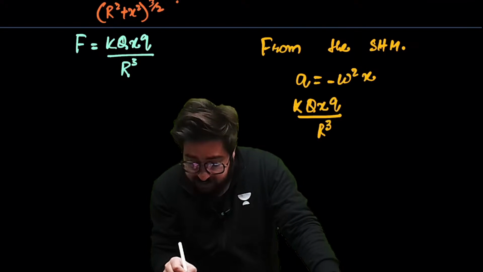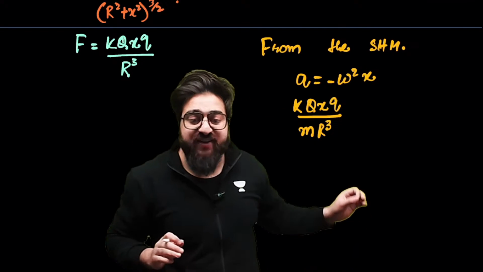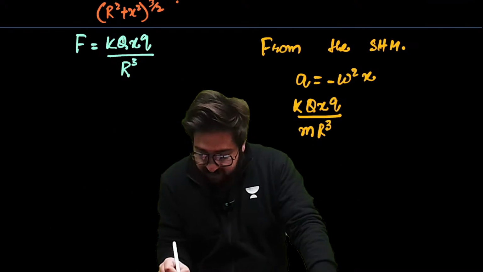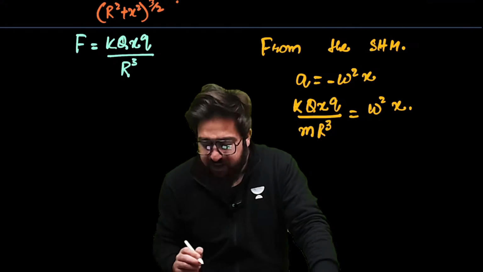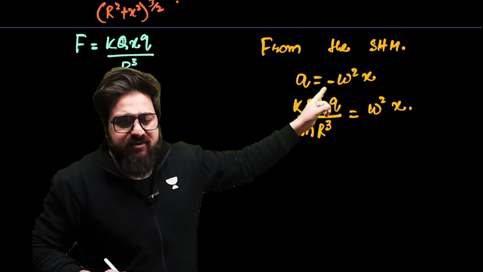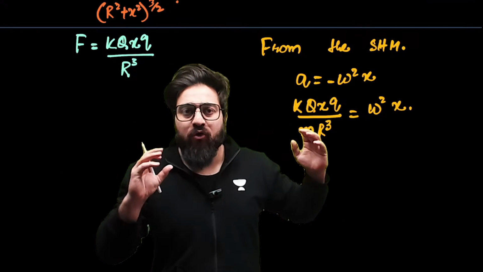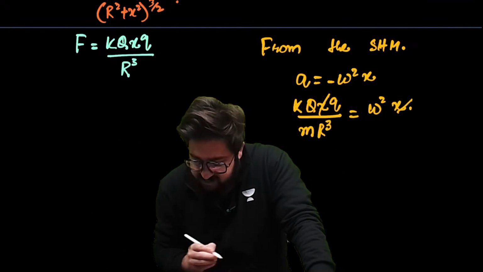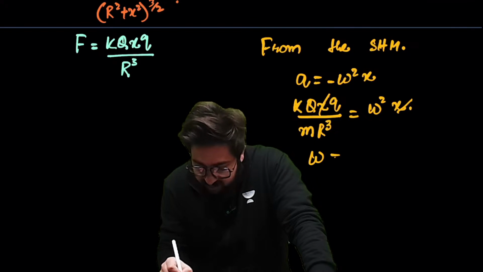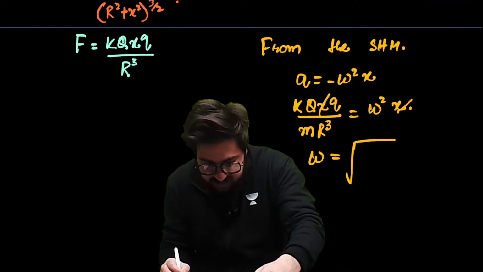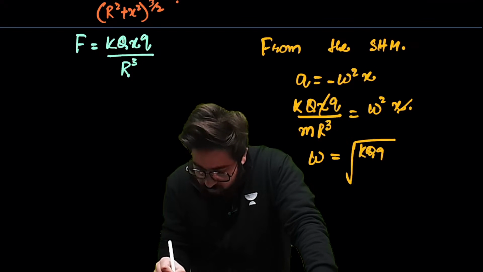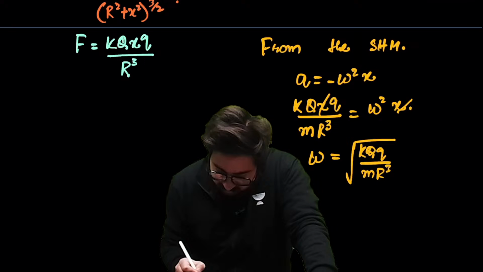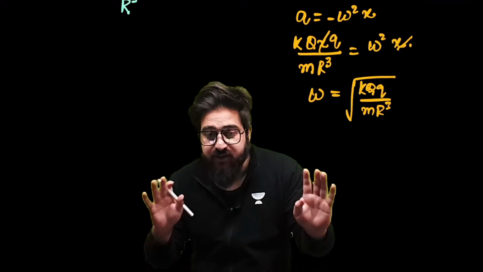Force divided by mass, multiply the mass over here. So this is the acceleration, because acceleration is F by m. Now this is equal to omega square of x. Neglect this negative sign, because the negative sign tells us the force is always opposite to displacement, just the direction. So this x and this x will get cancelled. So omega will come out to be under root of k q, this q divided by m r cube. This is the omega.